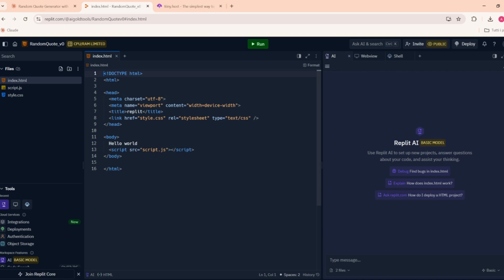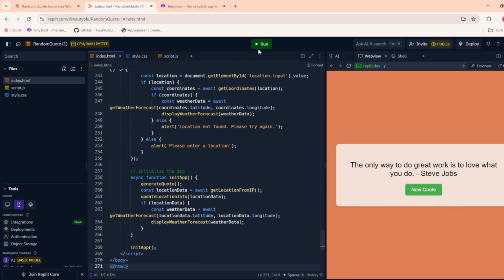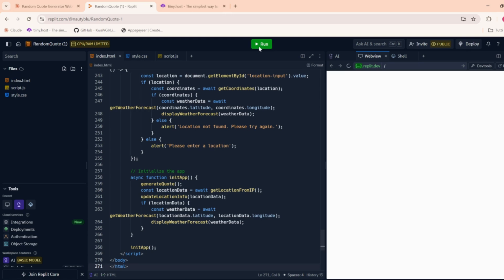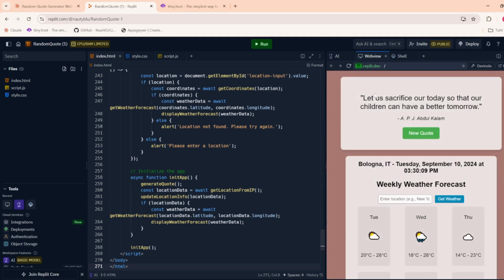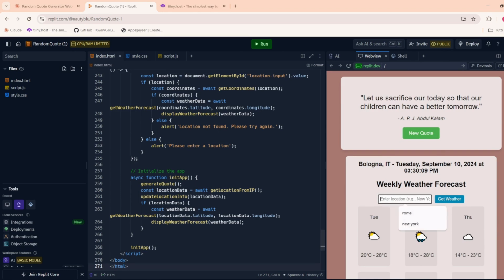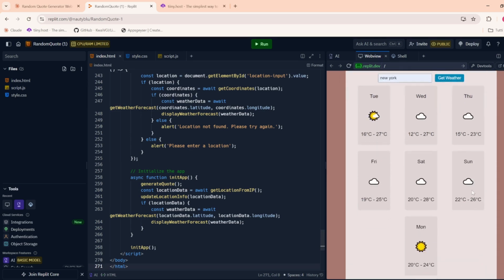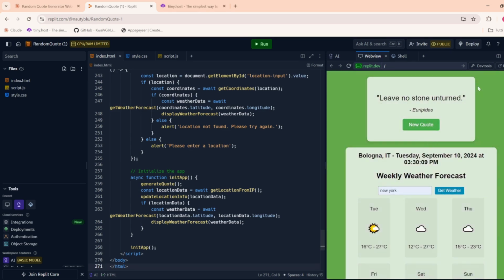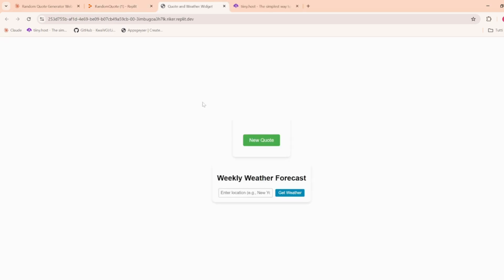In this case, it's a static website, so index.html is enough for us to make it work, because it contains already inside the JavaScript and the CSS style file. We can see the preview of our website on the right side, and we can directly publish it. Okay, we are testing it. It's perfectly working. As you can see, if we press a new quote, the background color changes, and now we can also open the website in a new window.